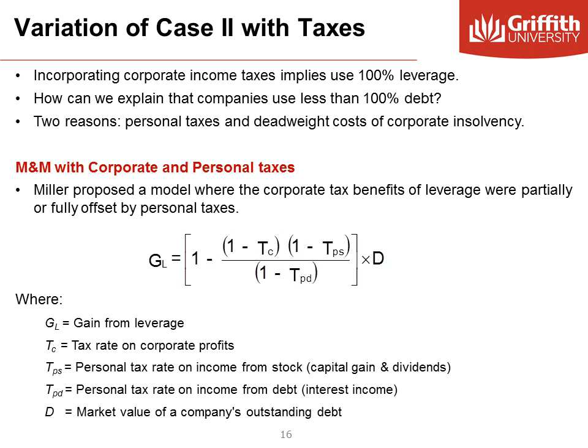In 1977, Miller developed this model that included both corporate taxes and personal taxes in order to calculate the gain from leverage, GL. This is the general formulation. It includes a no-tax model as a special case where the bracket becomes 0 and GL is 0. And also it includes where only corporate taxes apply. Then the GL will be just the tax shield, as in previous slides.